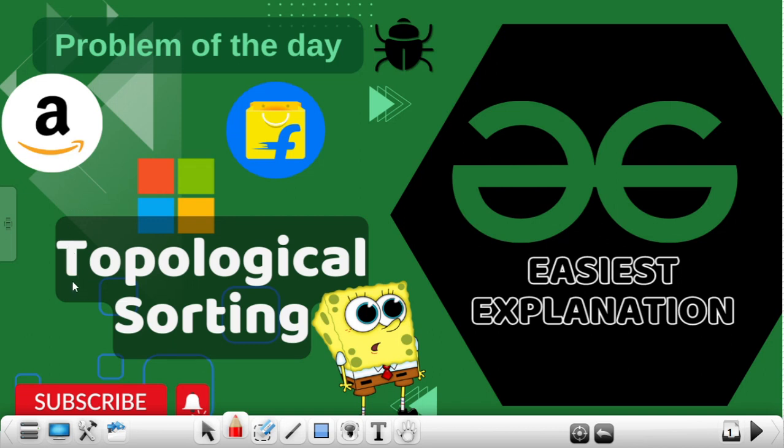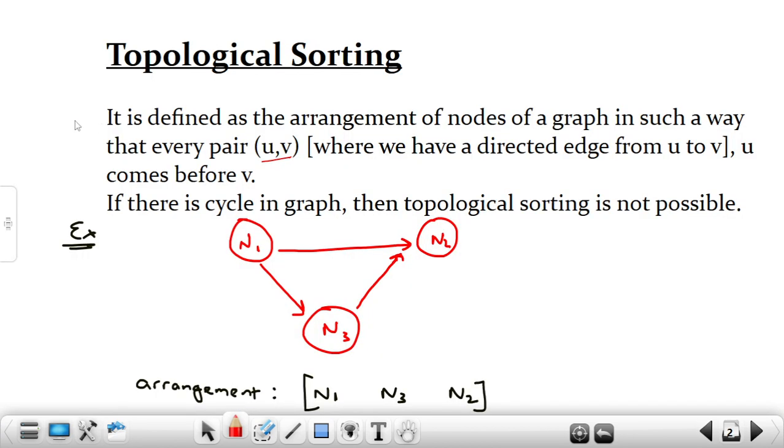In this particular video, I am going to talk about a very interesting concept, which is topological sorting. This is a really important and interesting concept, which is asked by companies like Amazon, Microsoft and Flipkart. So let's see the introduction. Okay, so here it is.